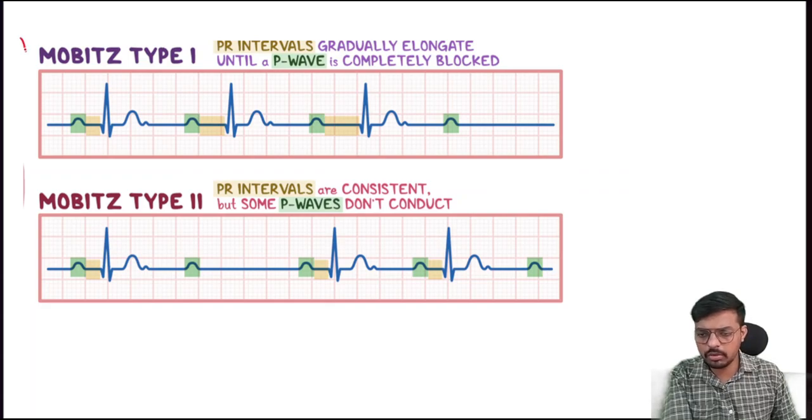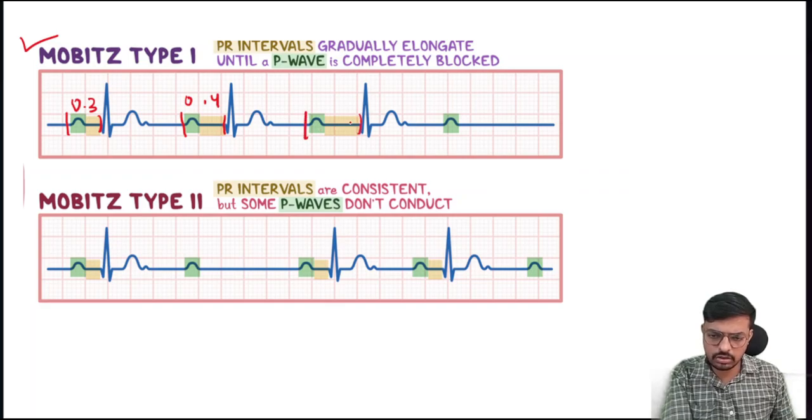In Mobitz type 1, there is a prolonged and progressive increase in the PR interval. What does that mean? Look at this PR interval. It would be 0.3 seconds, the next PR interval will be 0.4, and this one will be 0.5.